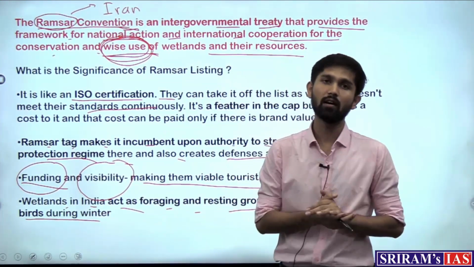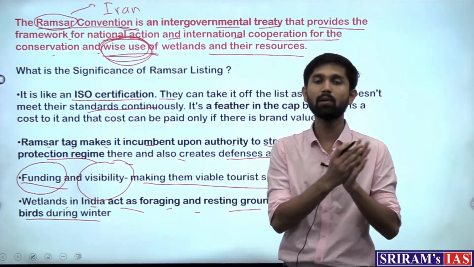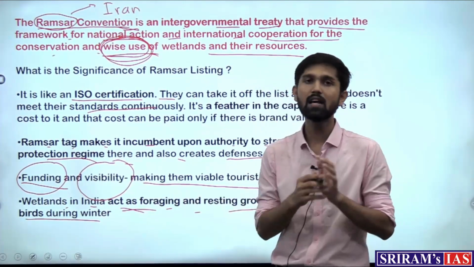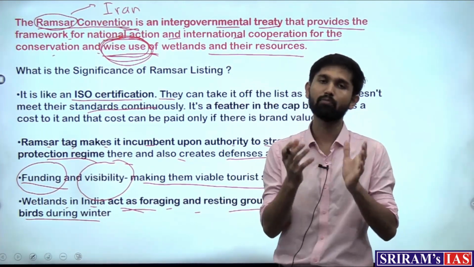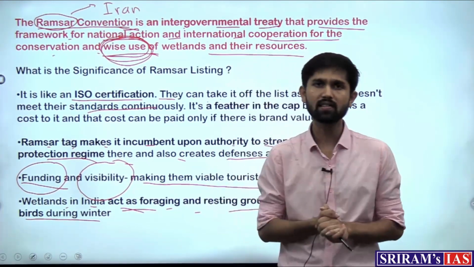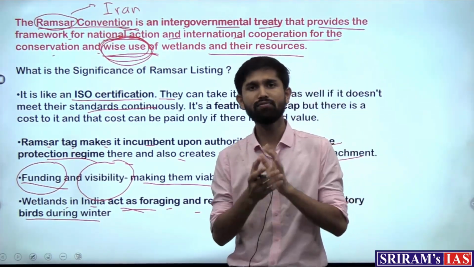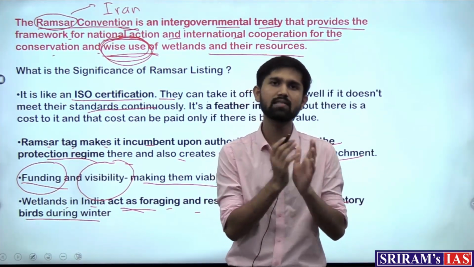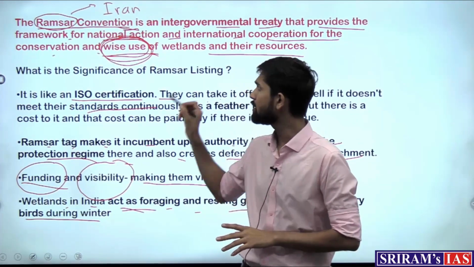So these migratory birds which travel months and months and land in these wetlands become of utmost importance for these birds. So this was the discussion with respect to the wetlands, the 5 more sites that are added, and what exactly is the difference between Ramsar site, what are wetlands, and the other provisions.